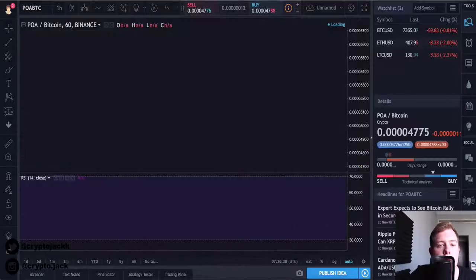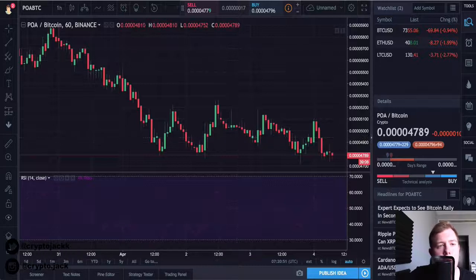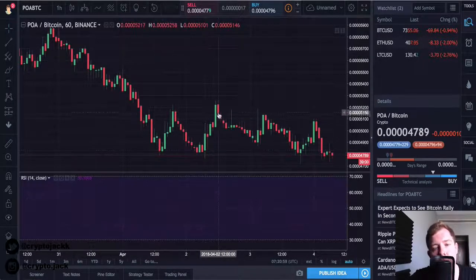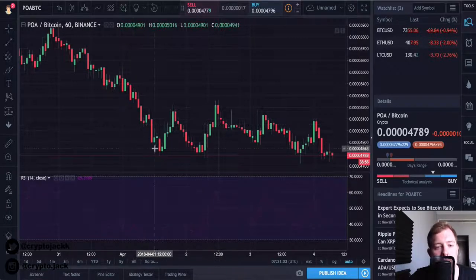Another coin currently which is looking pretty interesting, if this would go ahead and load. So it's loaded now, and another coin is the POA to BTC pairing on Binance. So we can see here, we are on the 1 hour chart right now, and we can see these nice swings. I mean, this is just absolutely perfect for day trading, if not swing trading. We can see the perfect swings.